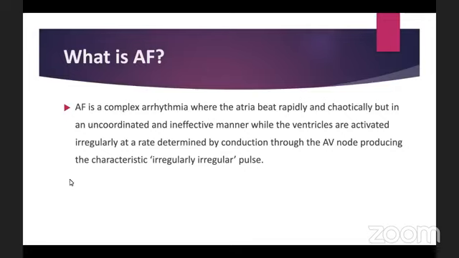So the ventricles are activated irregularly at a rate determined by the conduction through the AV node. We know that the AV node passes the conduction from the atria to the ventricle, and it produces the characteristic irregular pulse. The atria usually fire impulses at a rate of 300 to even 600 beats per minute, but the ventricle responds at irregular intervals, and usually the rate is between 100 and 140. Many of the atrial impulses reach the AV node in the refractory period, so not all the impulses are conducted. So no matter how much the atria beat, not all of it can be conducted to the ventricle.